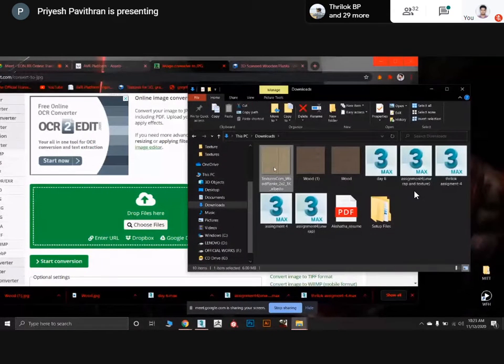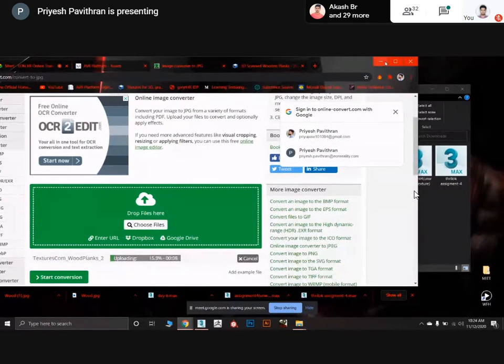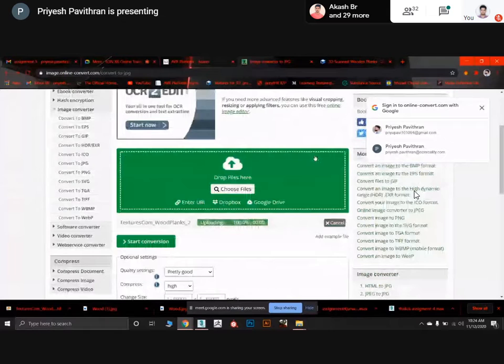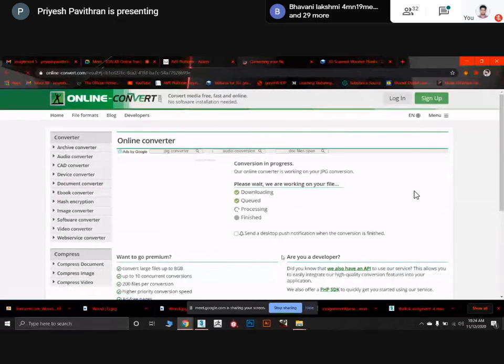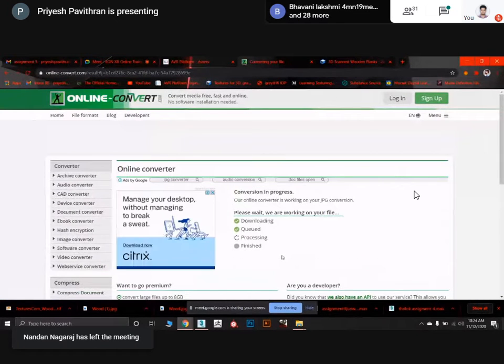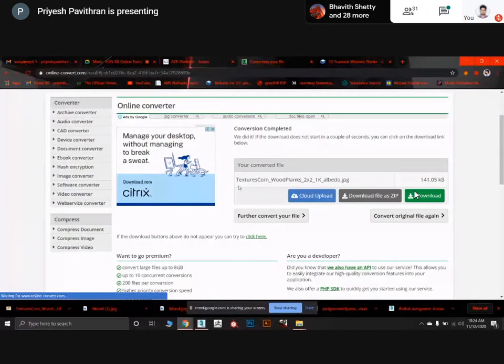This is a texture which is in TIFF format. Now you can drag and drop this file here and start the conversion. Now you can see that wooden plank is converted to JPG.